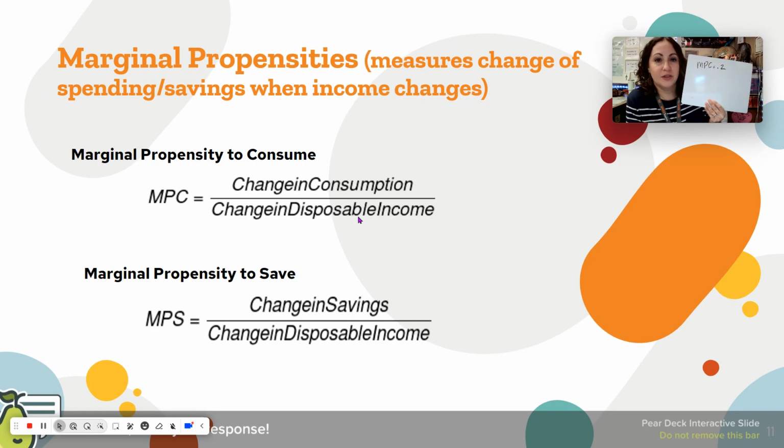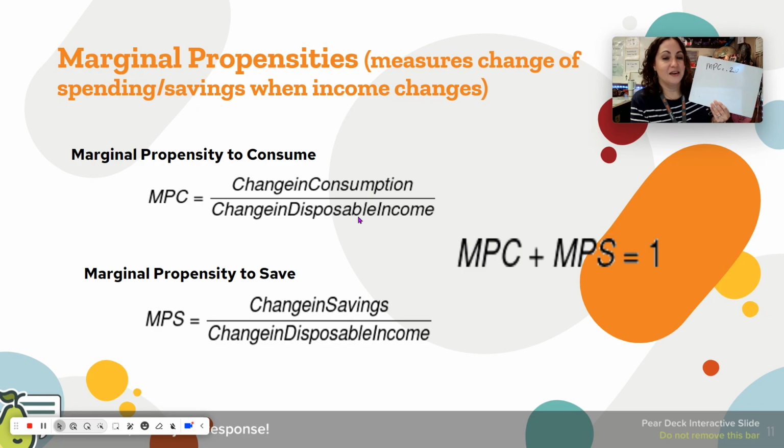And since there's only two things that you can do with money, you can spend it or you can save it. If I'm spending 20 cents of every dollar that I make, then I must be saving the other 80 cents, because there's only two options, spend or save. So if I know that MPC plus MPS is equal to 1, and my MPC was 0.2, my marginal propensity to save is going to be 0.8. Those two added together always equals 1. So if you know MPC, you can easily solve for MPS, and vice versa. If you know MPS, you can easily solve for MPC.